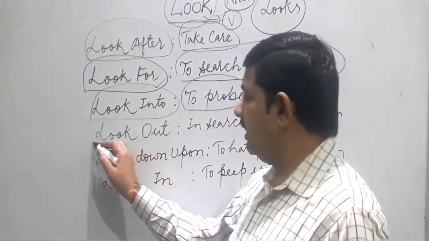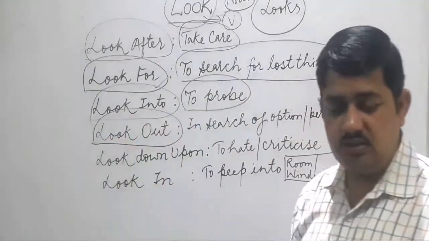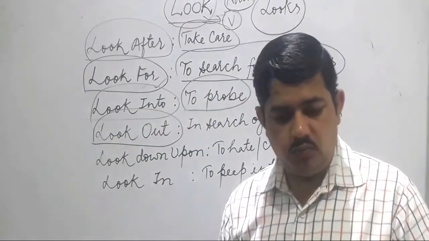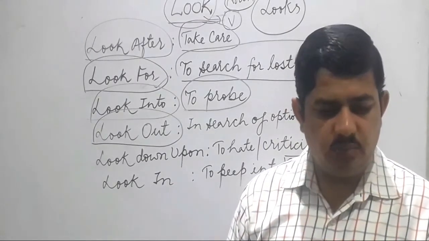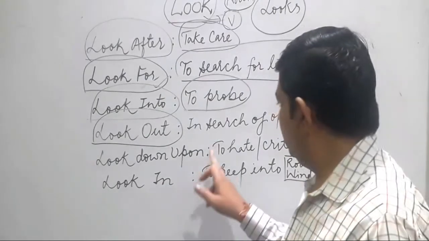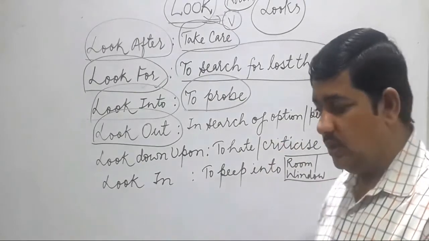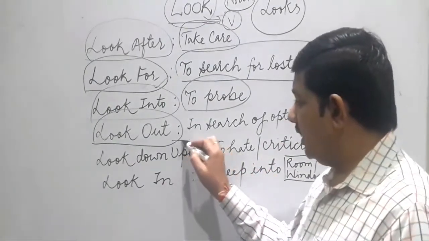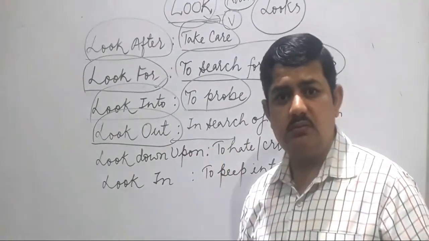Next, then we have lookout. See, lookout, normally children, this is related to a person or something, like you are in search of some kind of option. It is also related to a person who is missing.